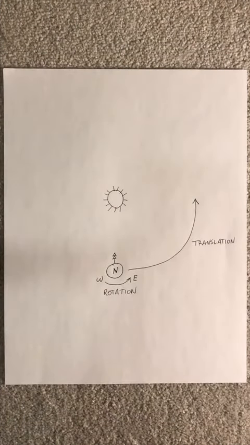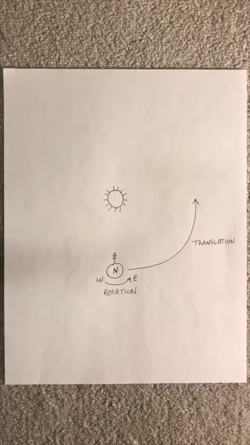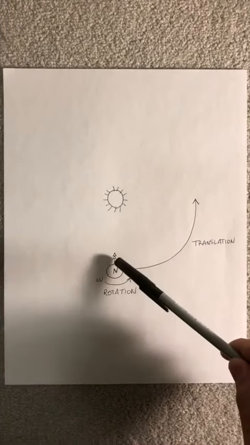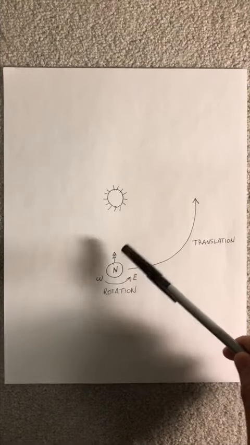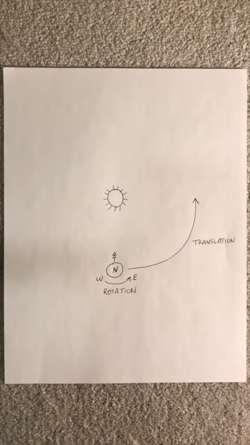Imagine we're observing the system above the North Pole, such that both the translational and the rotational motion would be clockwise. And also imagine we have an agent on the ground that's living in a tree somewhere on the equator that happens to point to the sun at the time of the start of our experiment.